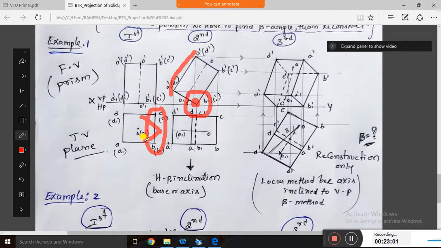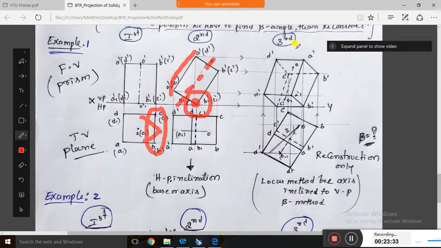Don't get confused. For the solid we are going to consider right side, for the plane we are going to consider left side, okay. And second position always inclined to HP, axis is inclined, this is the axis, okay, and this axis is inclined to HP, okay. For this axis inclination we can consider a base inclination. So base is very easy, so first tilt the base and draw the rest of the sides, so that indirectly it will give the axis. So axis inclination means the base inclination is 90 minus axis, that gives the base inclination.